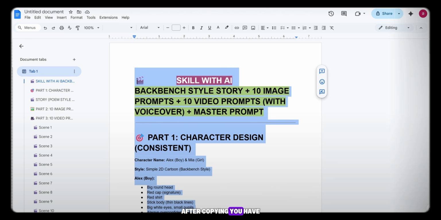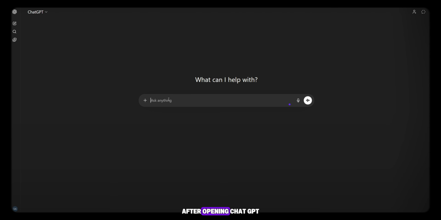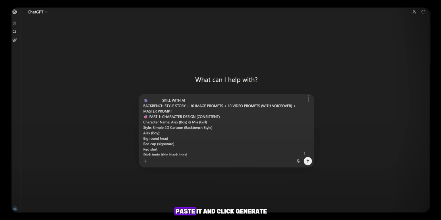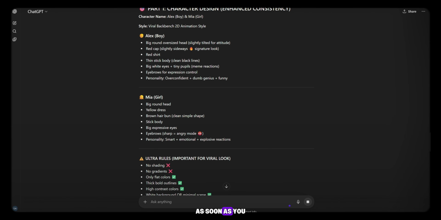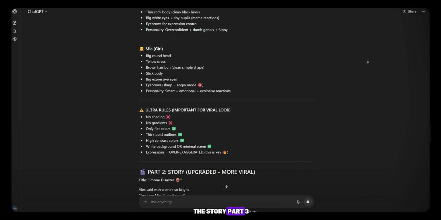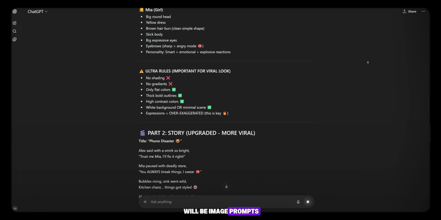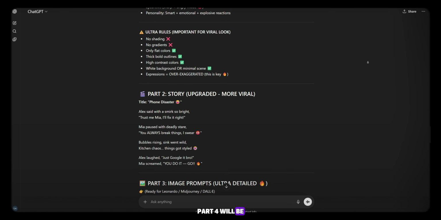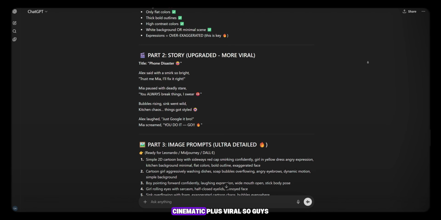After copying, you have to open ChatGPT. After opening ChatGPT, you just need to paste it and click Generate. As soon as you click Generate, ChatGPT will first give you Part 1, which will be character prompt. Part 2 will be the story. Part 3 will be image prompts. Part 4 will be video prompts, cinematic plus viral.